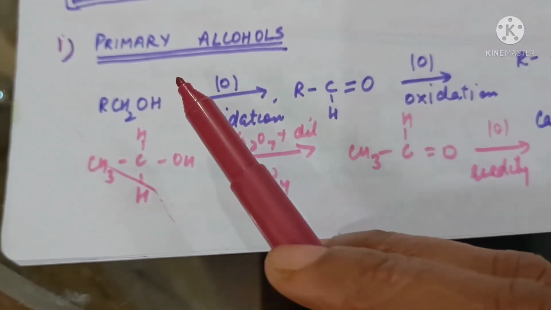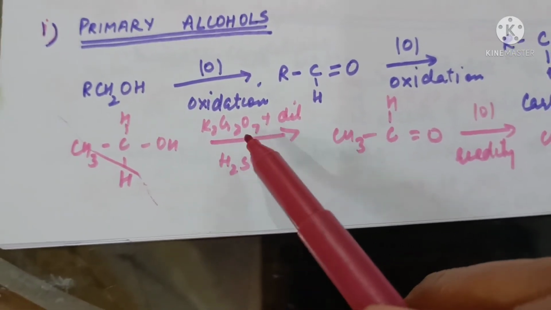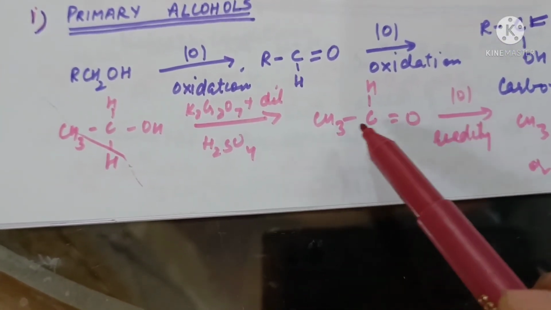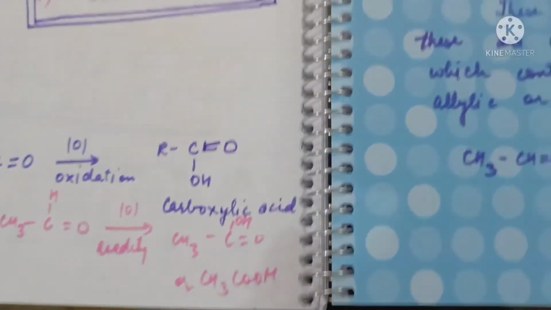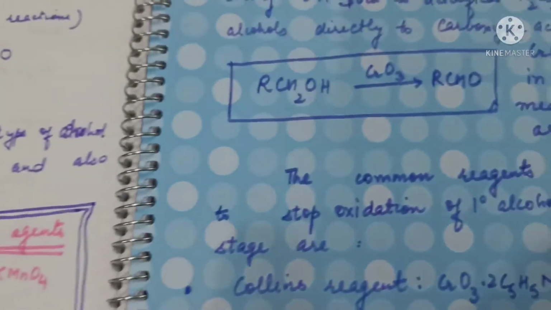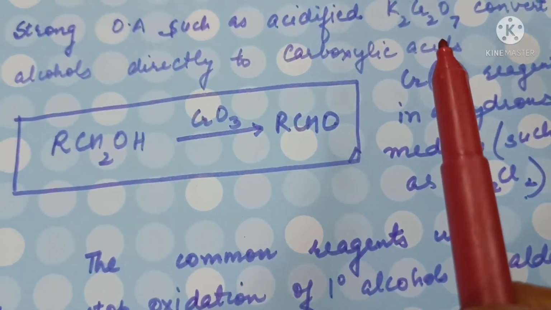So, for example, ethanol on oxidation will form acetaldehyde, which on further oxidation forms ethanoic acid or acetic acid. So strong oxidizing agents will convert alcohol directly to carboxylic acid.